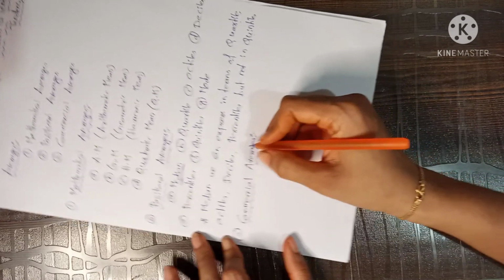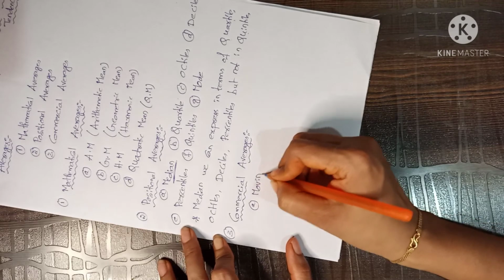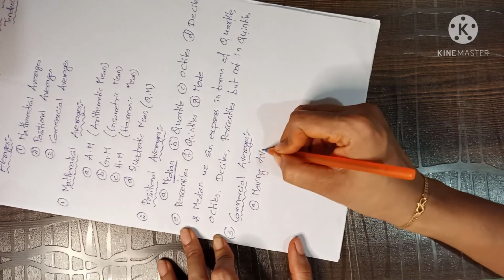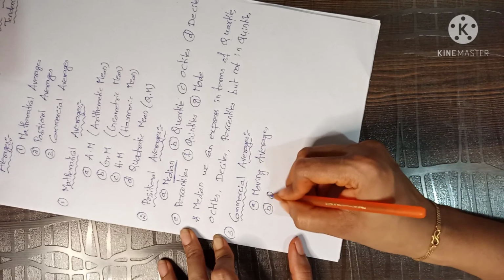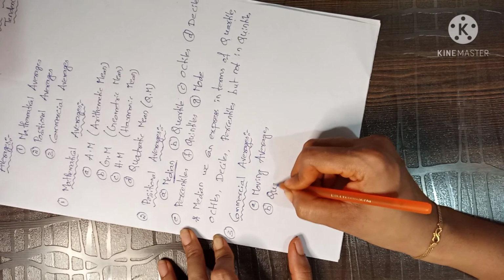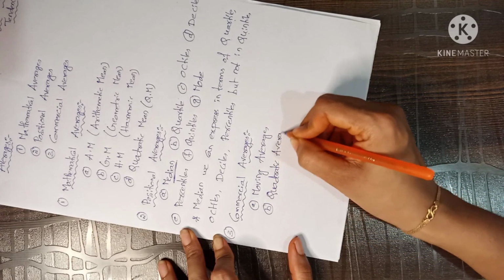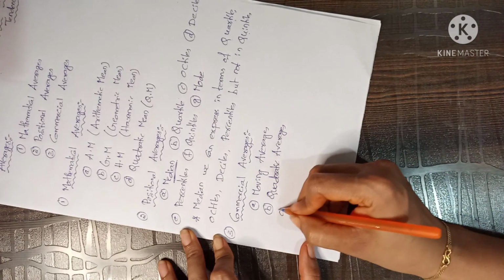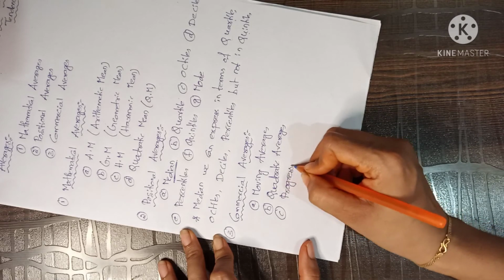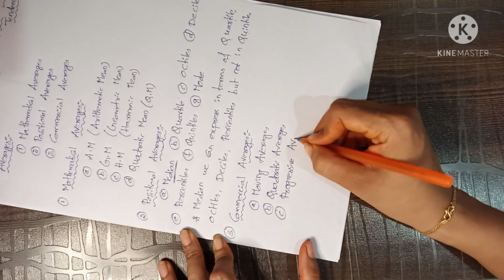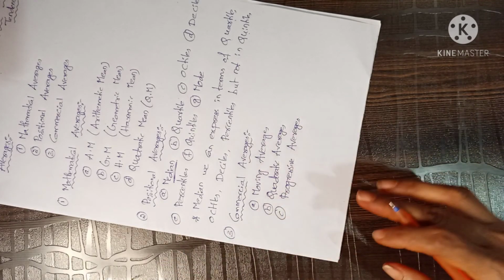They are, first one, moving averages, and next, quadratic averages, and next, progressive averages. So these are the different types in commercial averages.